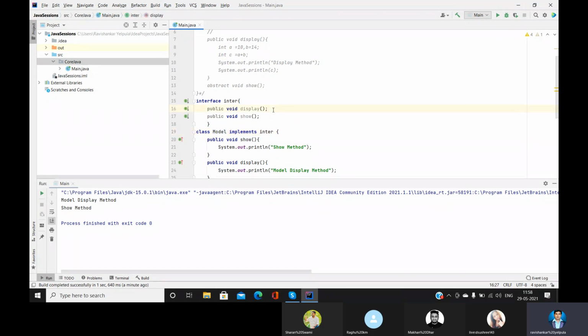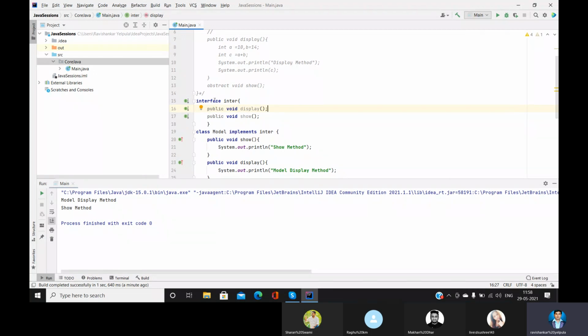Most of the time, interfaces are used as a mediator between Java classes and the vendors. Whenever you want to access databases, most of the time you will find interfaces rather than classes. To connect between the database and Java, we use interfaces.